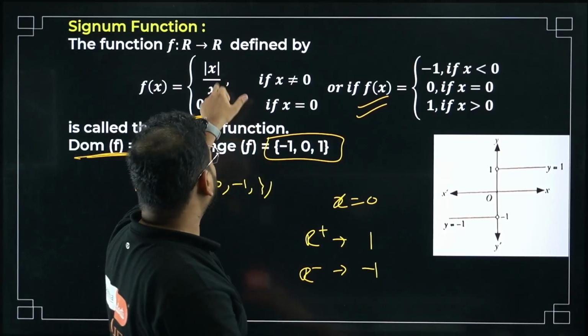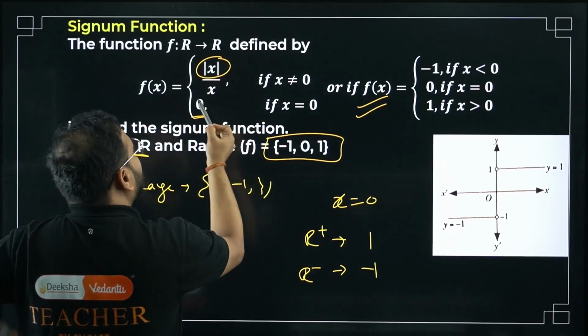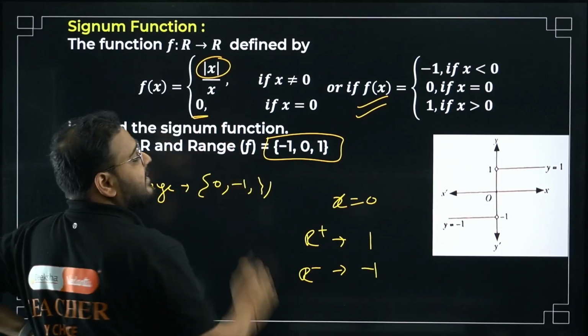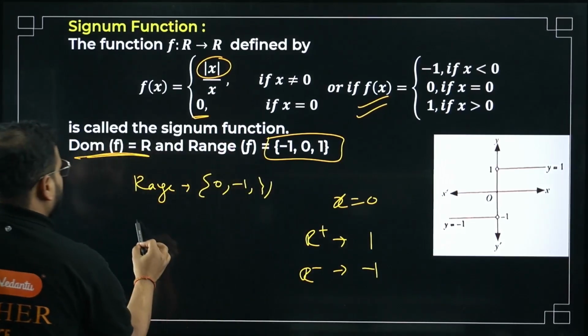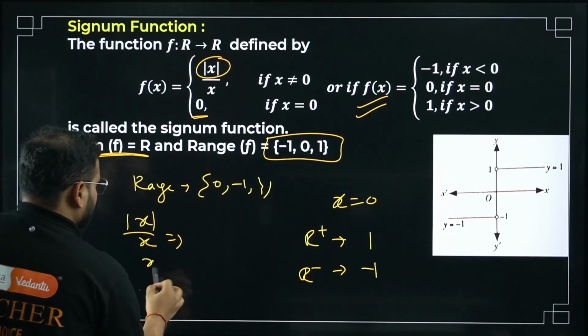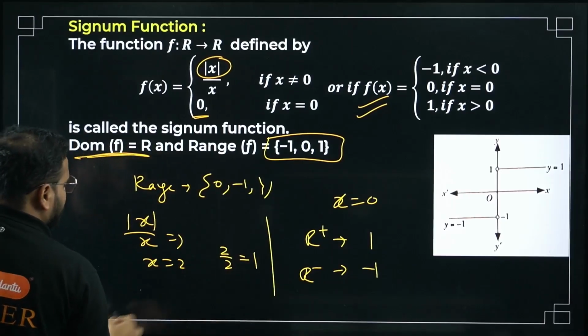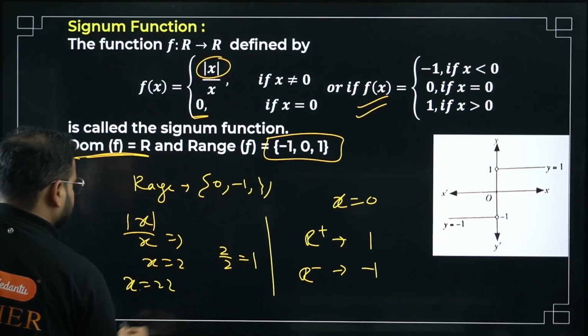Why defined like this? Mod x by x. This will be a positive number. What happens here? If x is negative, it will become negative. Think about it. Mod x by x, bacha. If I take x as 2, what happens? 2 by 2, how much is that? 1. Let's take x as minus 2.